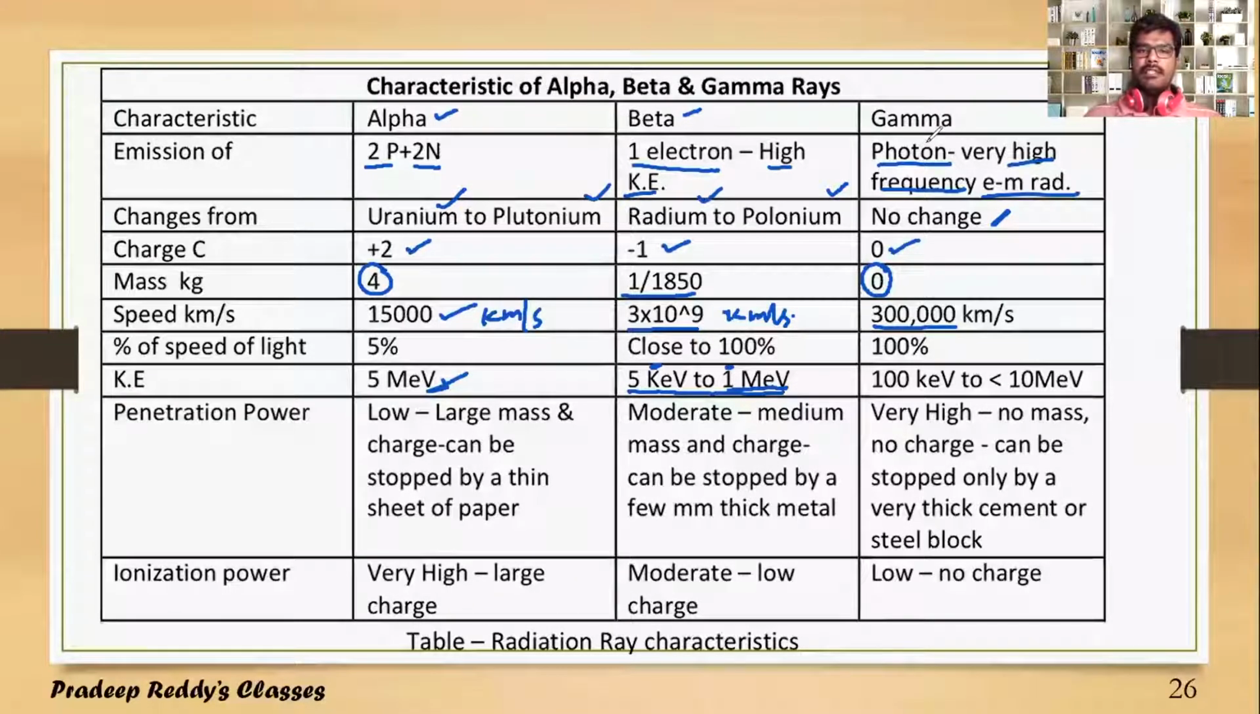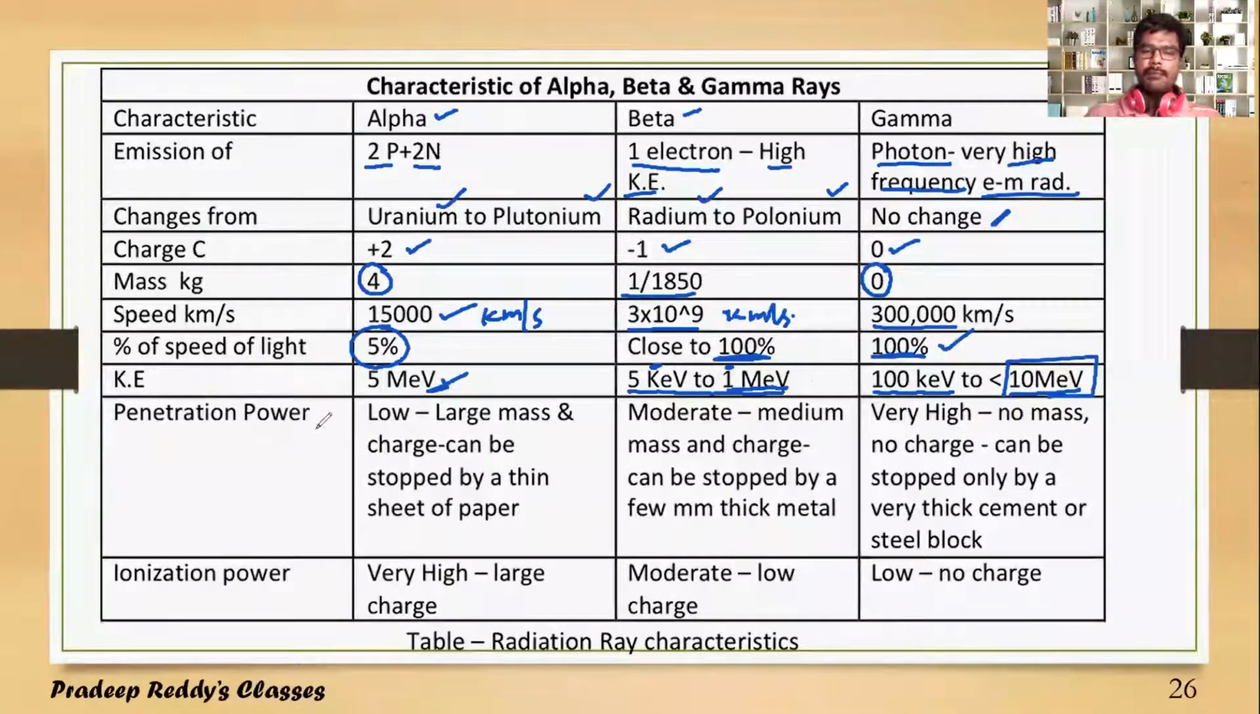The kinetic energy of gamma radiation is nearly in the range of 100 kilo electron volt to 10 million electron volt. So it is very high energy. Gamma radiations are the most energetic radiations, more than alpha as well as beta. The percentage of the speed of light for alpha is just 5%, and for beta it is nearly 100%, and light speed and gamma radiation speed are equal. Therefore the percentage of the speed of light is 100% in the case of gamma and beta.